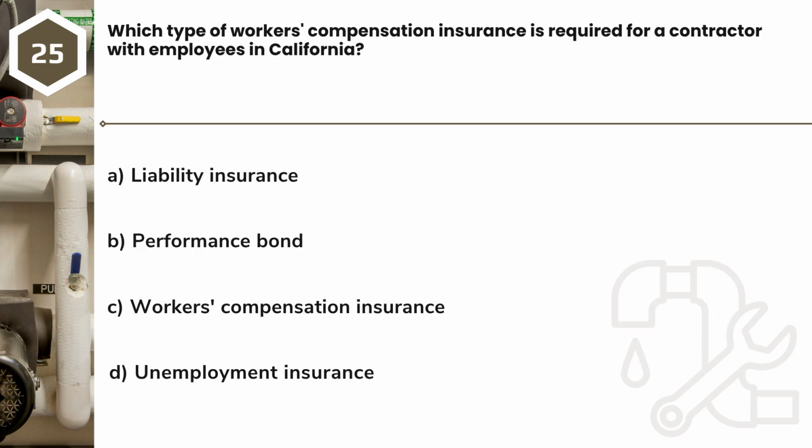Question 25. Which type of workers' compensation insurance is required for a contractor with employees in California? A. Liability insurance. B. Performance bond. C. Workers' compensation insurance. D. Unemployment insurance.